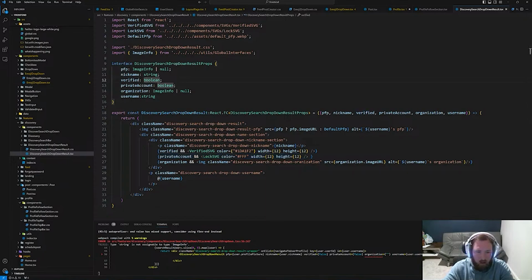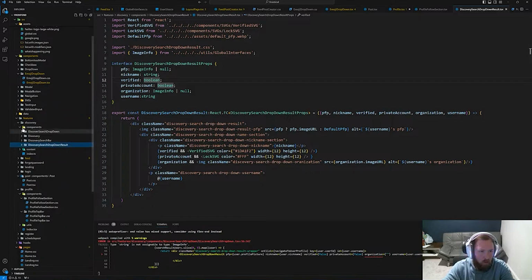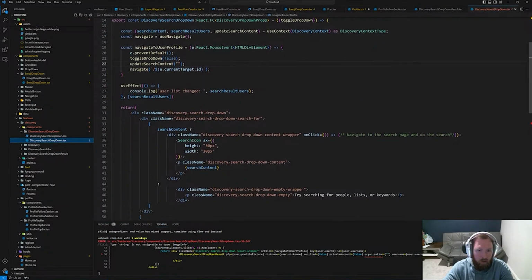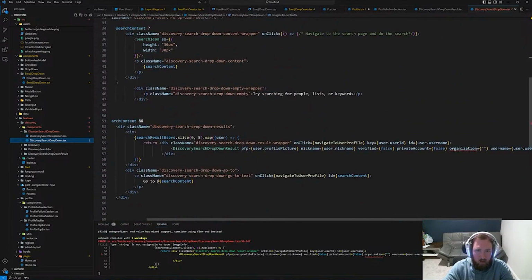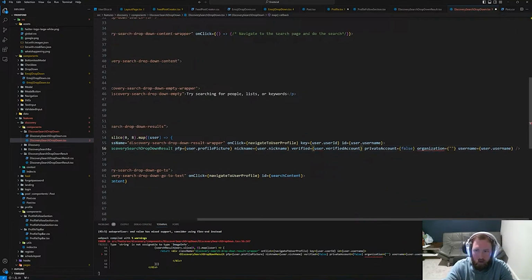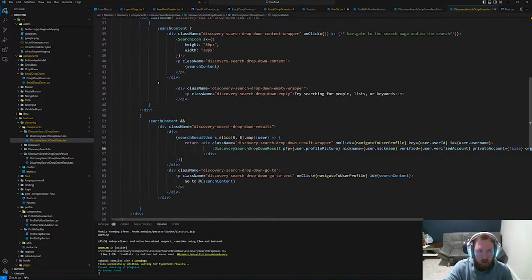So now we need to go into our whatever this is, discovery search dropdown. So let's actually go into our dropdown, discovery search dropdown.tsx, and we should have like a list of users basically. Yep, so we have user.profile picture, which I think we just fixed, but I don't know for sure. We have the nickname, so verified would be user.verified account, I believe is what we called it, and organization will be user.organization. So now if they have organization, that should be good.